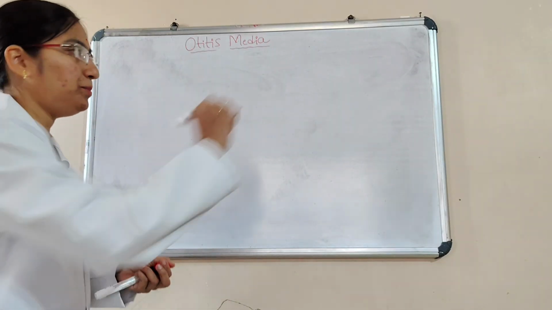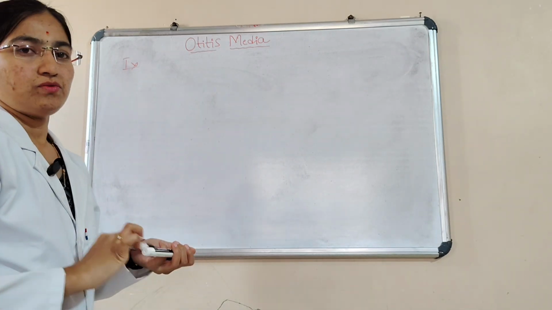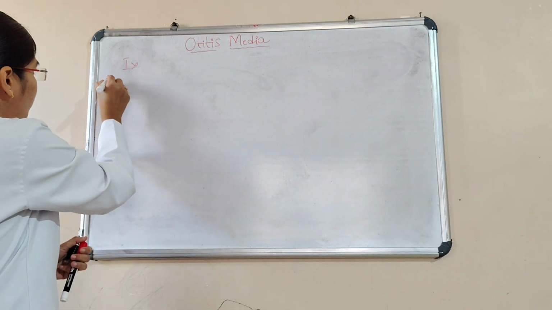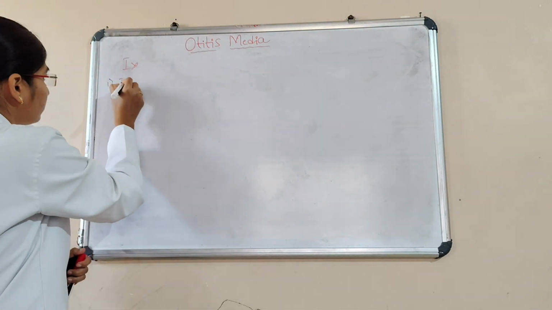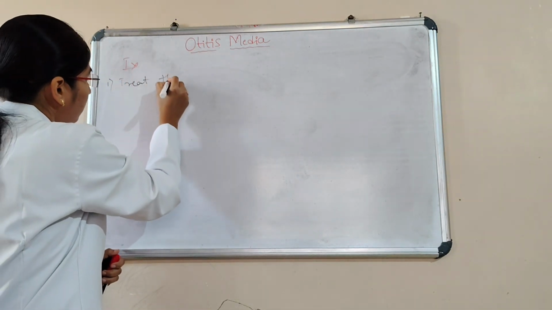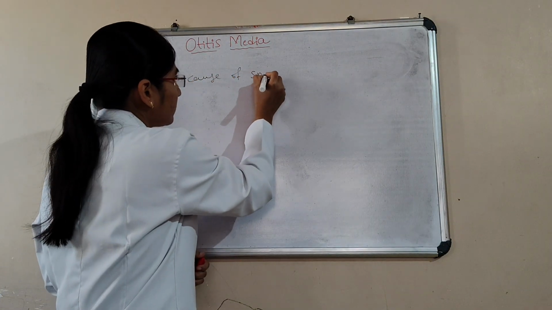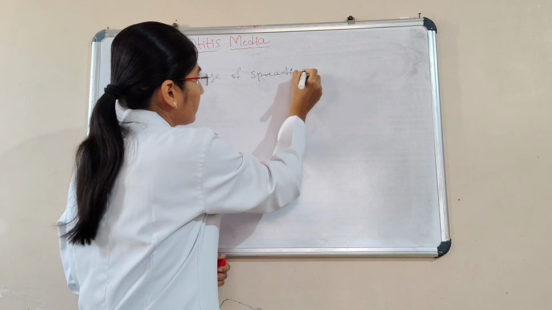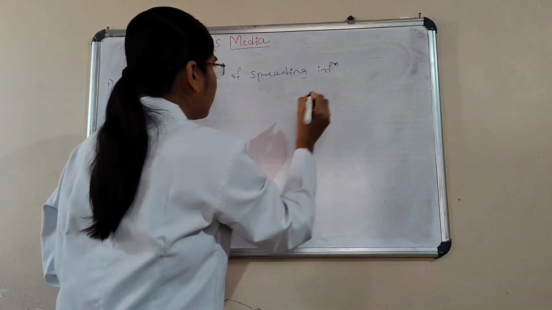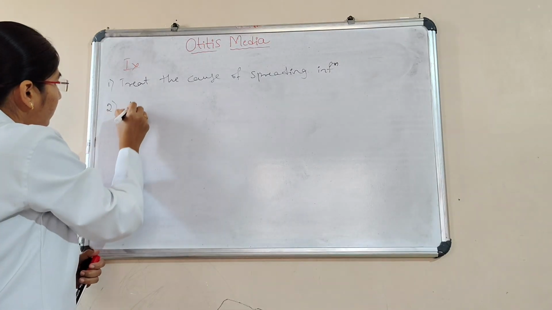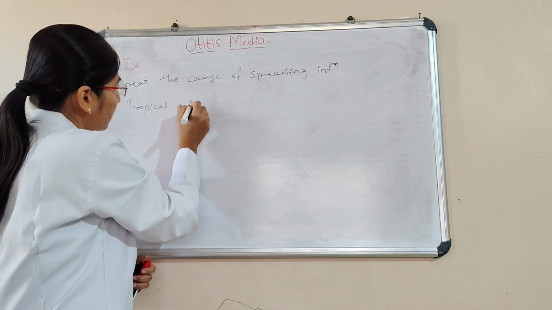Next we'll see the treatment. Treatment for otitis media. First and foremost, we have to treat the cause of the spreading infection. And then topical antibiotics can be used.